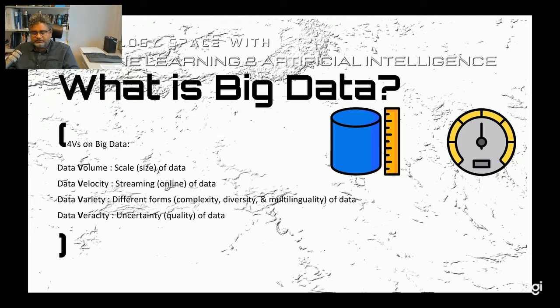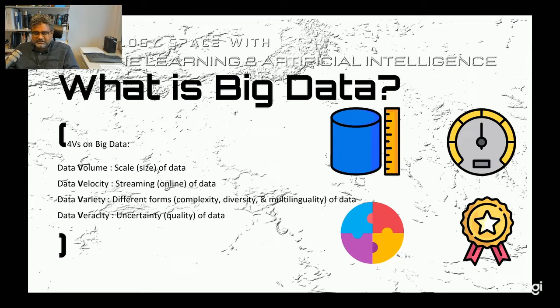So the second feature is data velocity. That means streaming of the data. When you are monitoring a system online, you can collect quite a lot of data online in real time. So that can be another feature in this type of big data set. The third feature is variety. That means different forms of the data. Data can have various forms that we have discussed even in the previous step. And the fourth feature is data veracity. This is the uncertainty or the quality of the data. As I have mentioned, various sensor data sets can have a large amount of data anomalies within them.